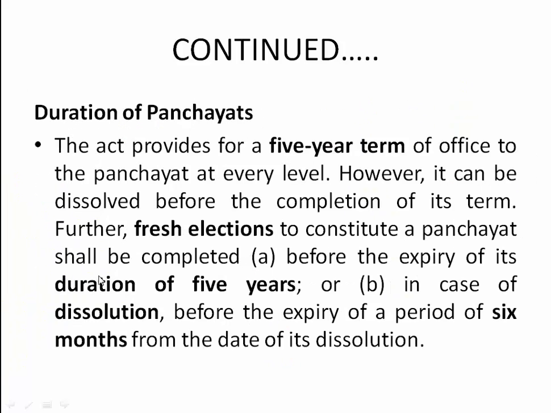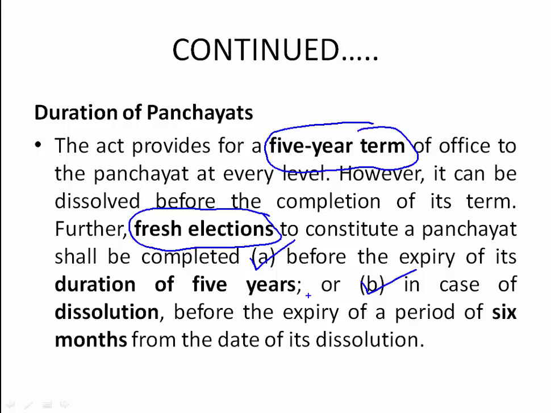And then the next one, duration of panchayat. So what is the duration for panchayats? Duration will be 5 years, a 5-year term. Fresh elections are conducted in two cases.